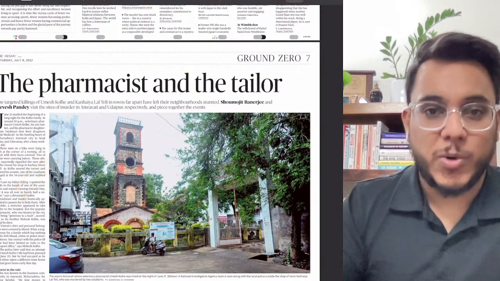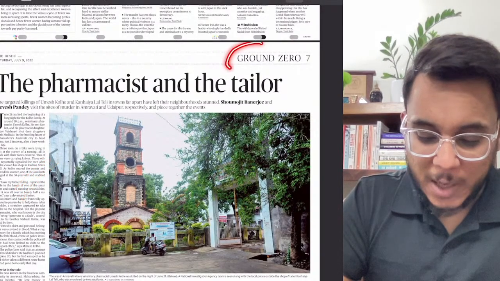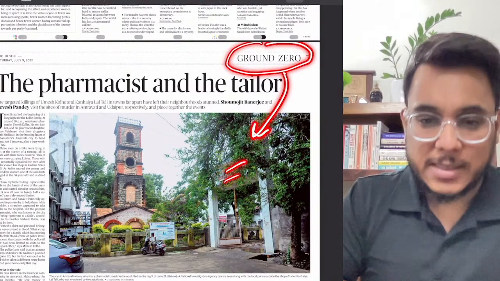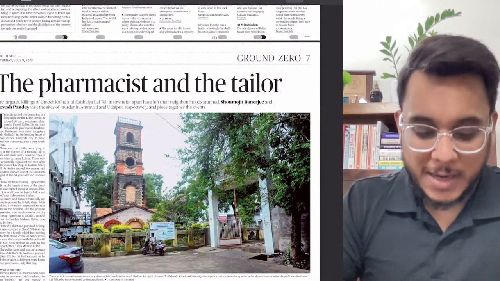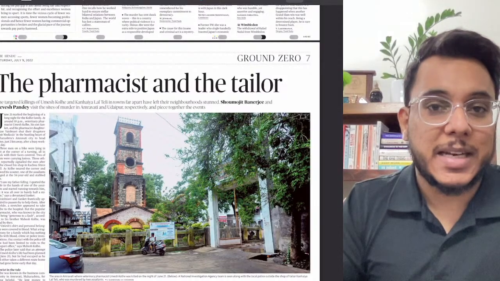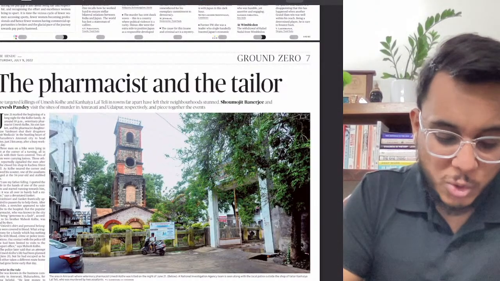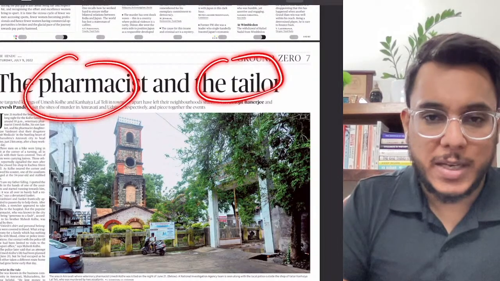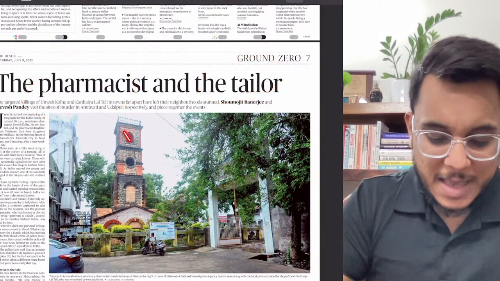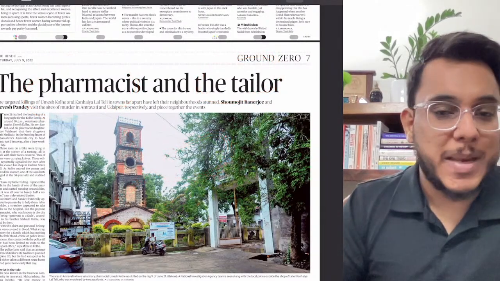Pharmacist and the tailor. Today is Saturday. On Saturday we have this Ground Zero report, which contains some of the issues from the ground level. Recently there have been certain targeted killings, and it is talking about those killings only. However, with respect to the UPSC, there is no substance in this article, please avoid it.